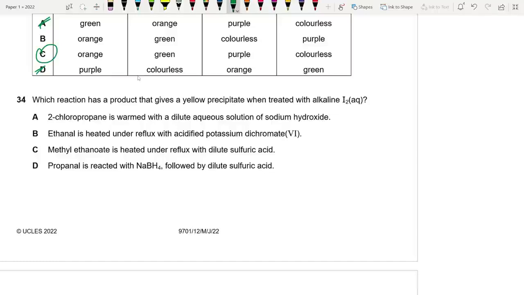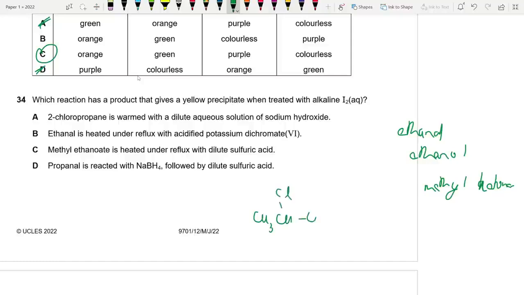Which reaction has a product that gives a yellow PPT when treated with alkaline iodine? So iodoform test, 4 compounds give a positive result. We have ethanol, methyl ketones, and some secondary alcohols. So 2-chloropropane. Which reaction has a product? Okay, so 2-chloropropane, CH3, CHCl, CH3.